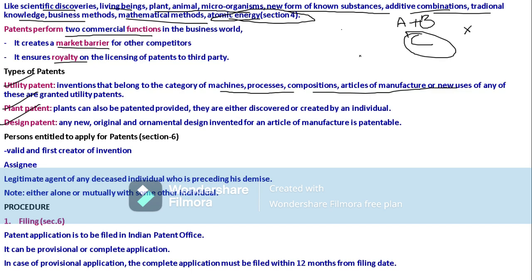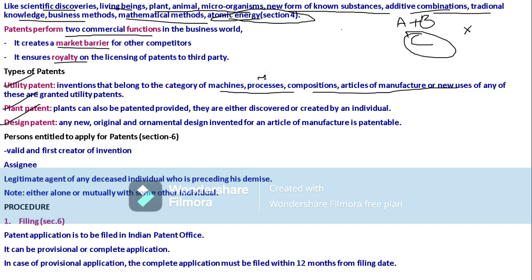So these are known as utility patents, meaning the ideas are not patentable but the processes are patentable. The idea is not patentable, but the method that we use for that product can be patented. So that is known as a utility patent: not for the idea, only for the method.